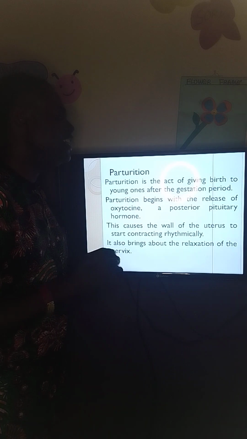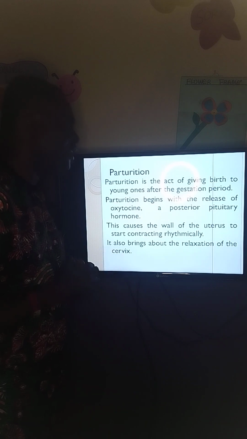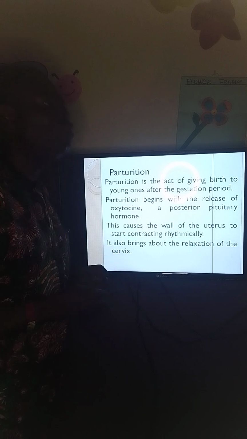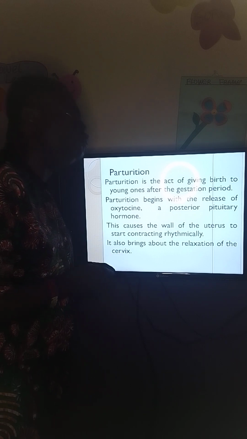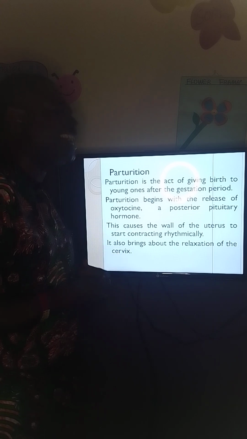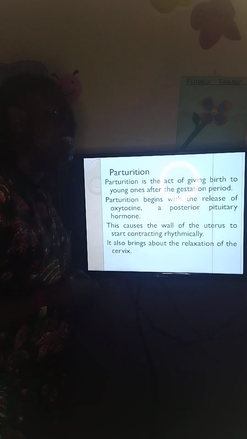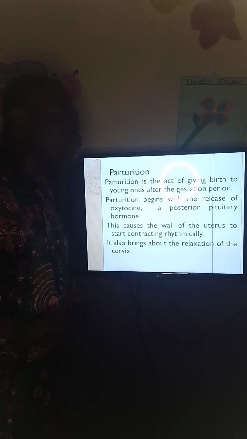Now, parturition. Parturition is the act of giving birth to young ones after the gestation period, after the period of pregnancy. Parturition begins with the release of one hormone produced by the posterior pituitary gland. That hormone is called oxytocin. That oxytocin brings about the rhythmic contraction of the uterine wall.